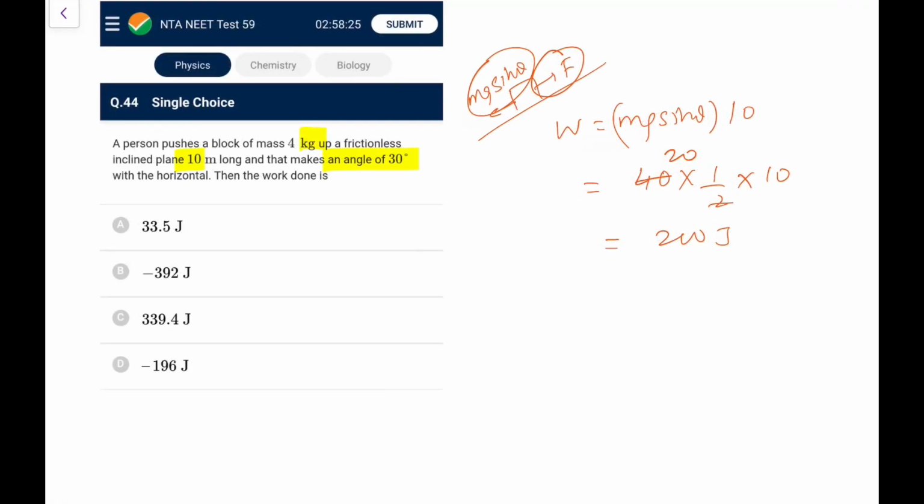But here the option is minus 196. So that means it is taking work done by gravity, not work done by the person. So just from the data, I can go for option D. Otherwise, by the person, it should be positive, not negative for sure.